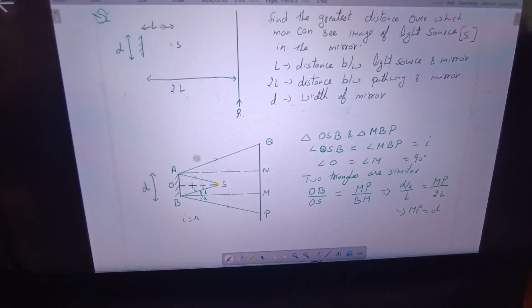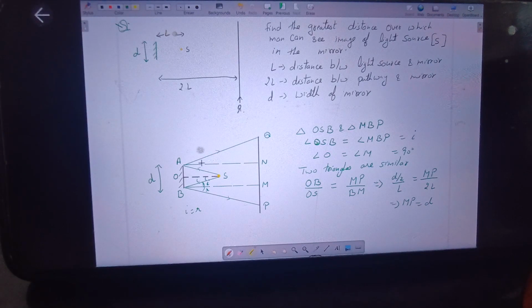Now similarly, for triangles OSA and AQ, we can show that these two triangles are also similar. Hence, going by the same method, we'll get that QN will also be equal to D. I think that part you can do yourself. By similarity of triangles OSA and NAQ, QN will be equal to D. And then since AN and B, that means AB will be equal to NM. Since AB is equal to D, this distance will also be equal to D. So this is D, this is also D, and this distance is also D. So the total path length for which the man will be able to see the image of the object inside the mirror will be 3D.